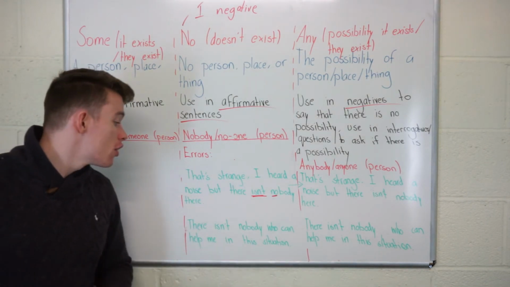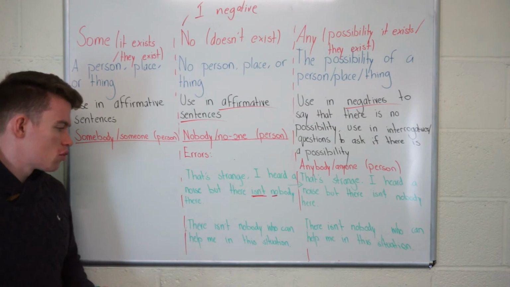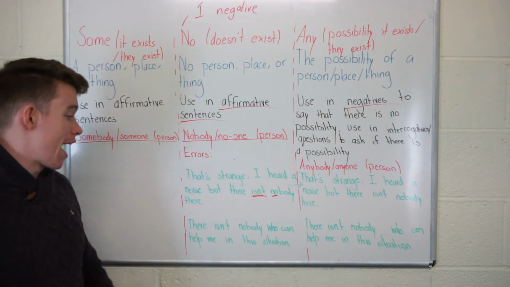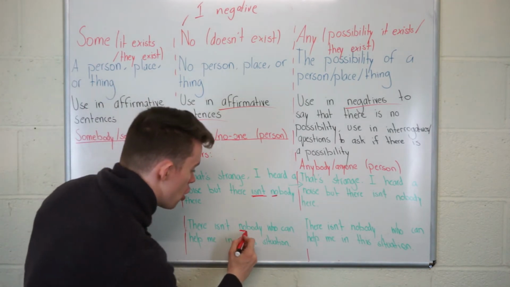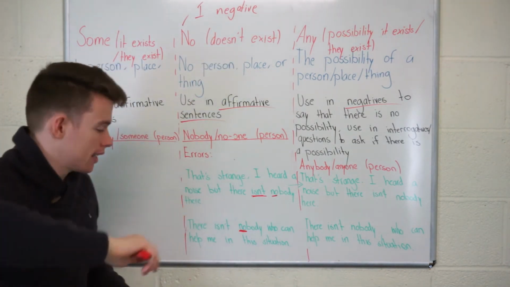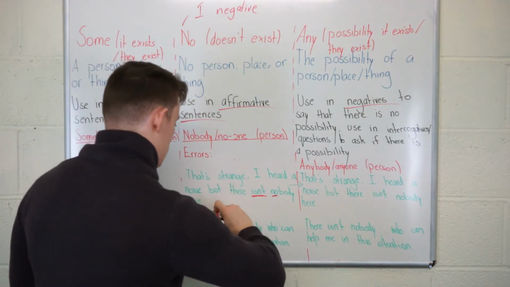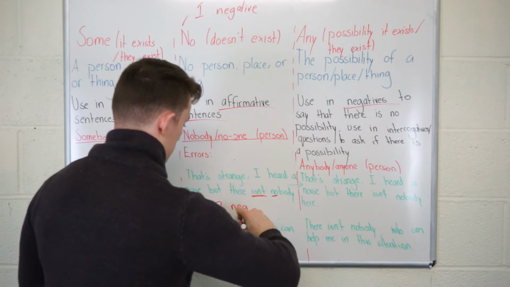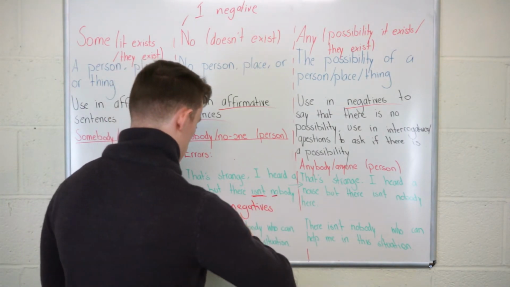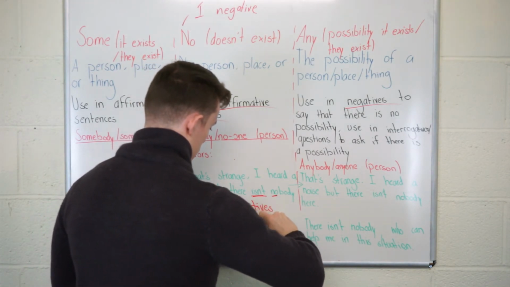There isn't nobody who can help me in this situation. Okay? So we have one negative because we have no. So no is one negative. Then we have our second negative because we have is not. So again we have two negatives. And two negatives equals a positive or affirmative.